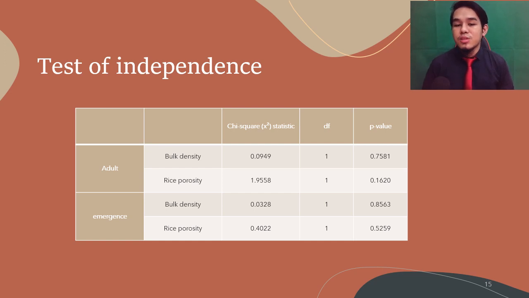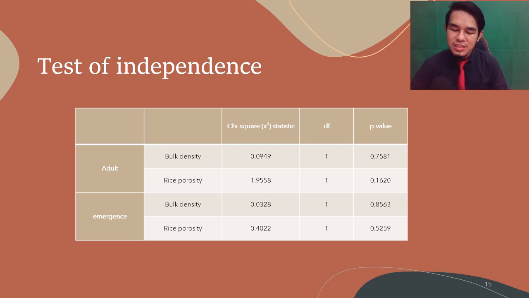The test of independence using the chi-square shows that the p-value for the adult and emergence for the bulk density and rice porosity is higher than the alpha value, which is 0.05. In this research, if the p-value is greater than 0.05, the null hypothesis fails to be rejected. However, if the p-value is lower than 0.05, the null hypothesis needs to be rejected.